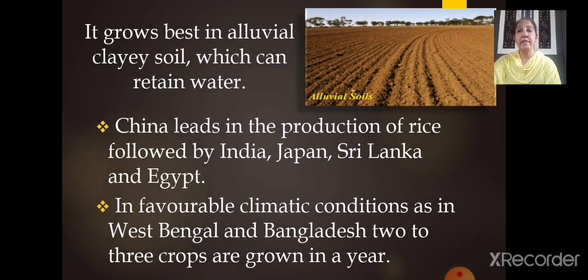Then it grows best in alluvial clay soil. Alluvial soil is fertile soil. It has the capability to retain water. That is the reason rice requires a soil which can retain water. So alluvial clay soil is the best soil for rice cultivation.